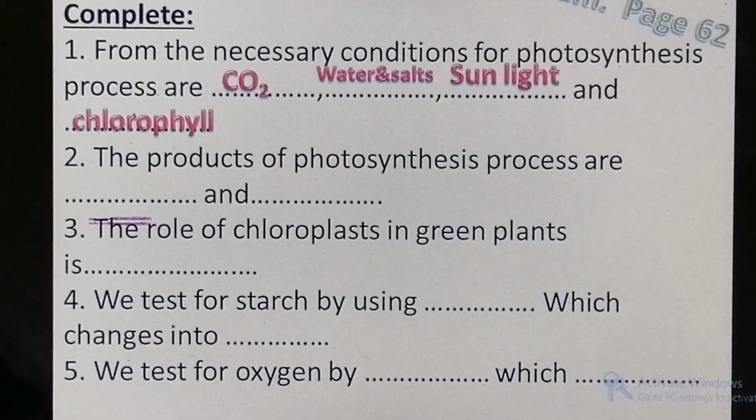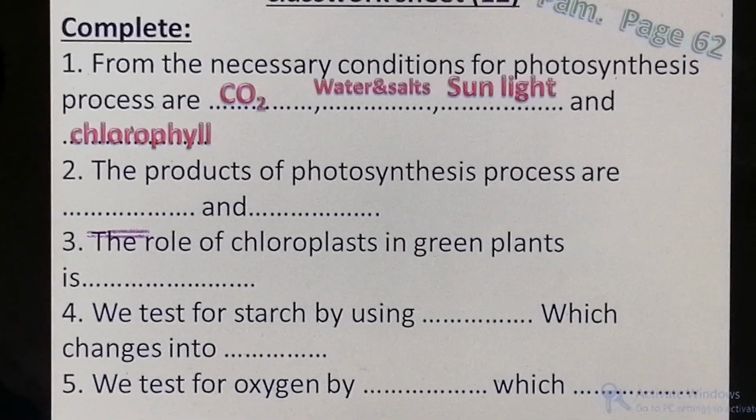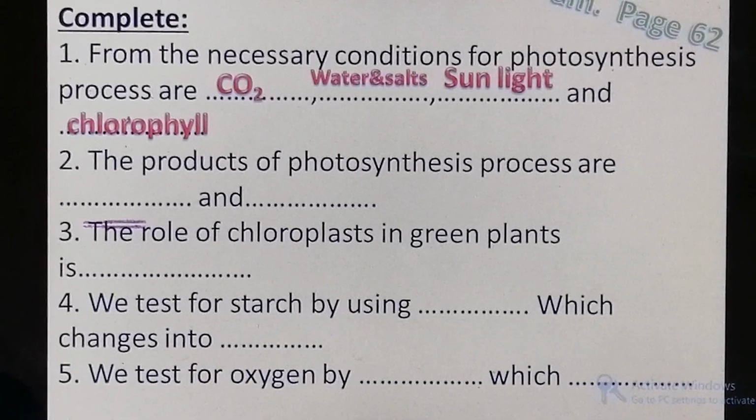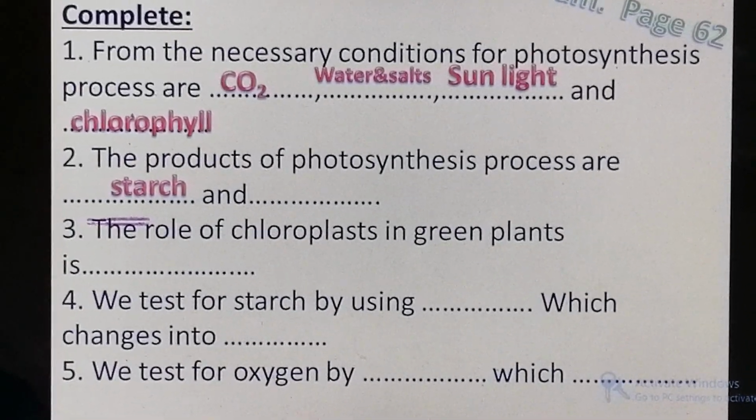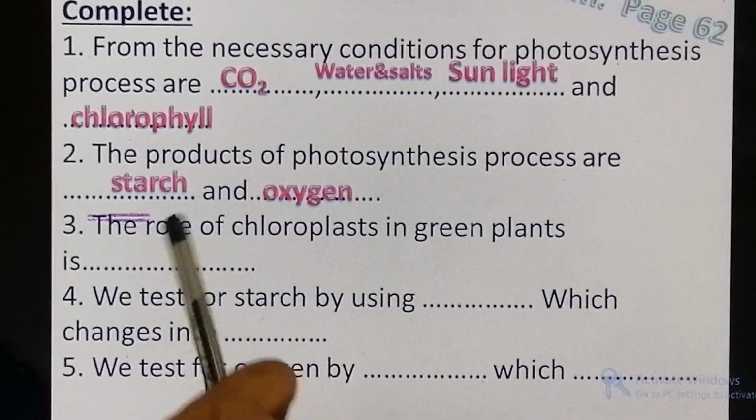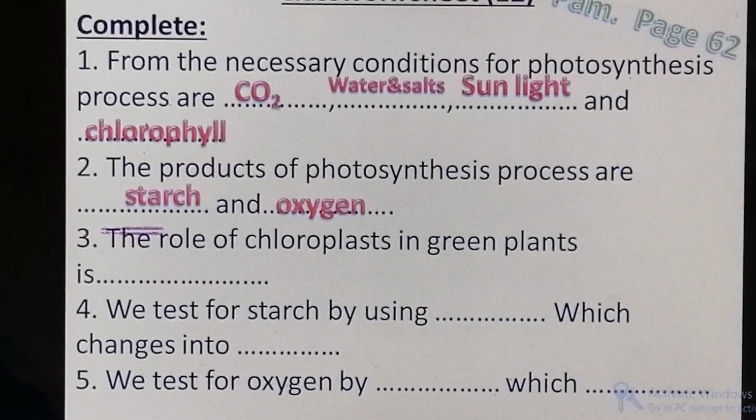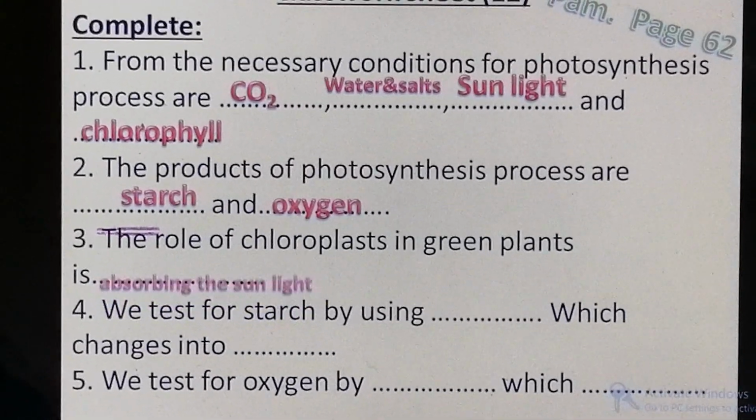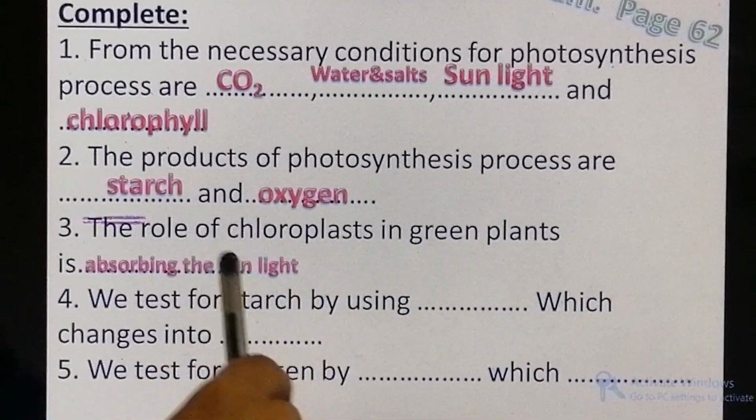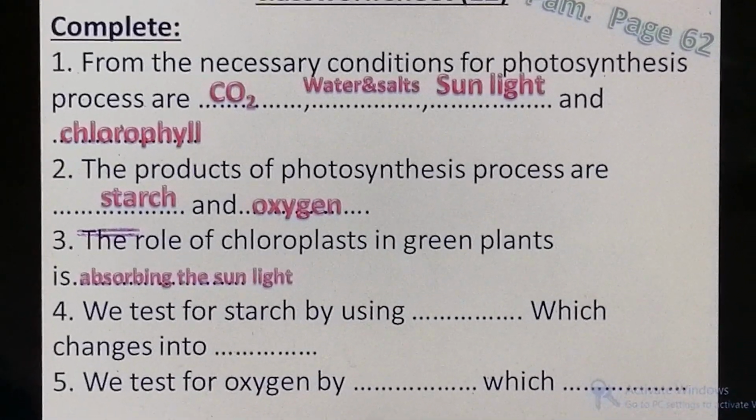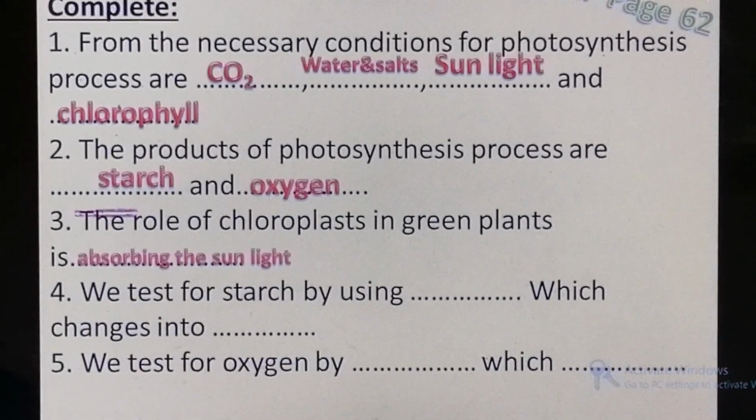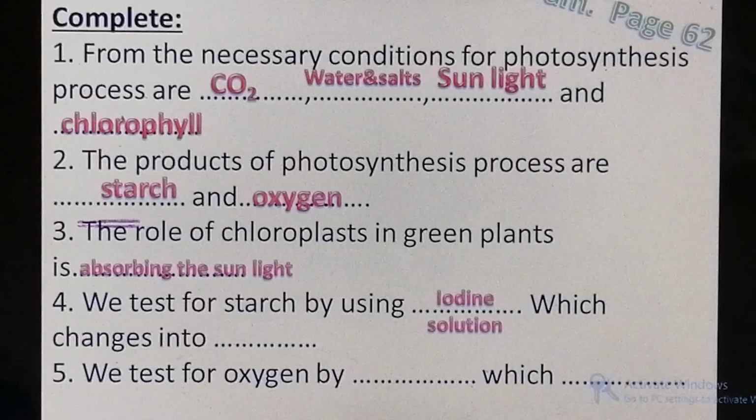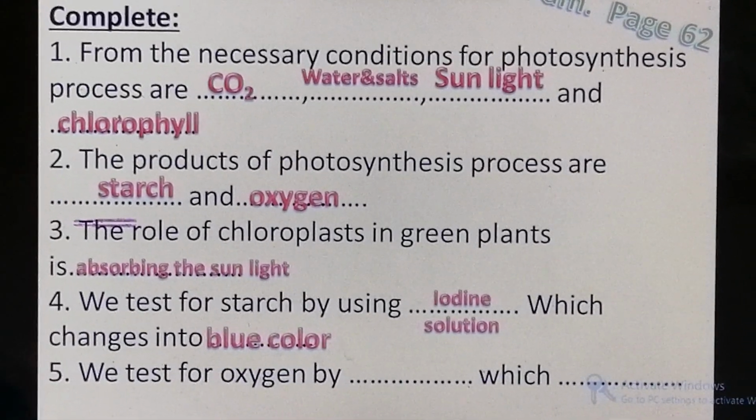Question 2. The products of the photosynthesis process are: what does the plant produce in the photosynthesis process? What are the products? Starch and oxygen. Starch is the food of the plant. Number 3. The role of chloroplasts in green plants is absorbing the sunlight. Chloroplasts contain chlorophyll, which is responsible for absorbing the sunlight. Number 4. We test for starch by using iodine solution, which changes into blue color.